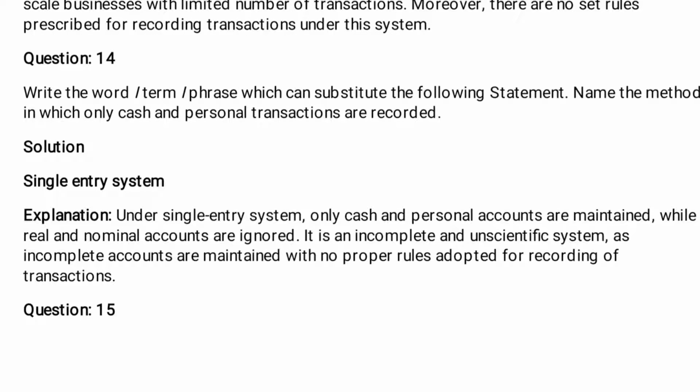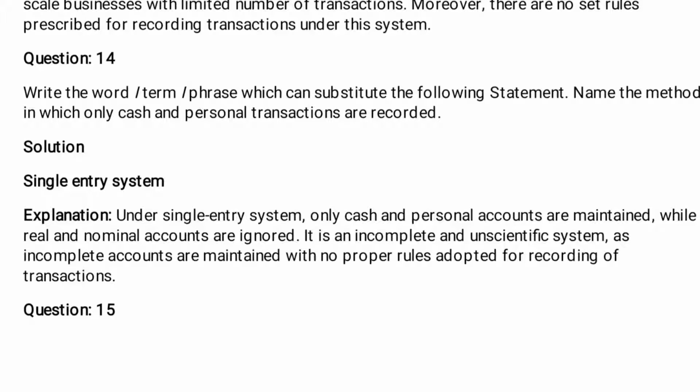Question number 14. Write the word, term, phrase which can be a substitute of the following statement: name of the method in which only cash and personal transactions are recorded. Solution: single entry system.